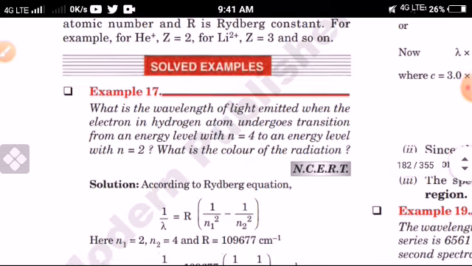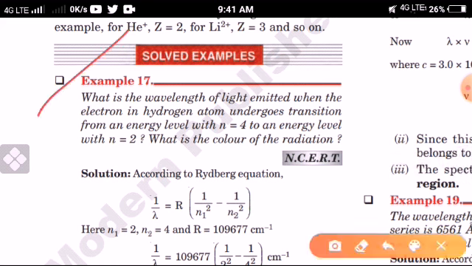Okay, the second example is given there. How can we find the color of radiations? What is the wavelength of light emitted when an electron in a hydrogen atom undergoes transition from an energy level with n equal to 4 to an energy level with n equal to 2? So what is the color of the radiations?